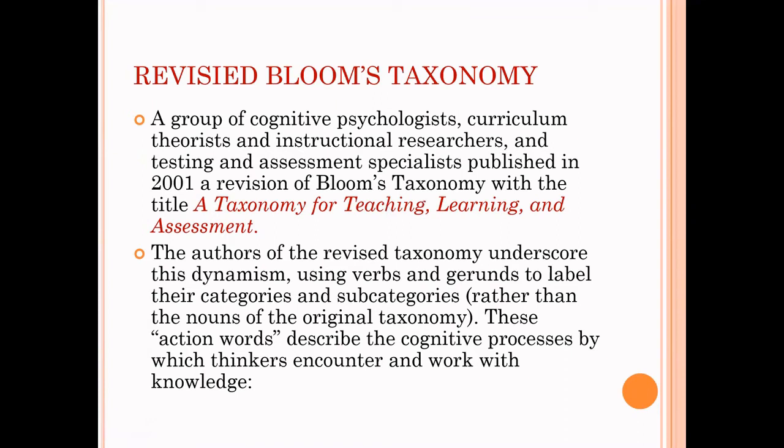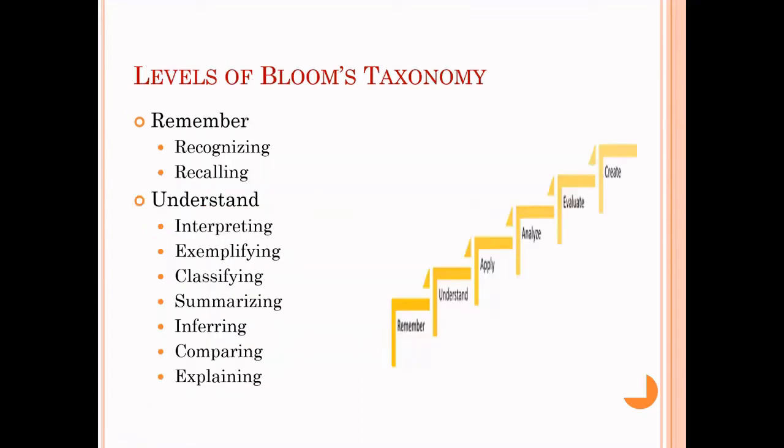What is Bloom's taxonomy? As I said earlier, it is the way of testing the performance of the student. There are 6 major categories, 6 main levels of Bloom's taxonomy: remembering, understanding, applying, analyzing, evaluating, and creating. These are the 6 levels on which the question is designed. Suppose there is a remembering category.